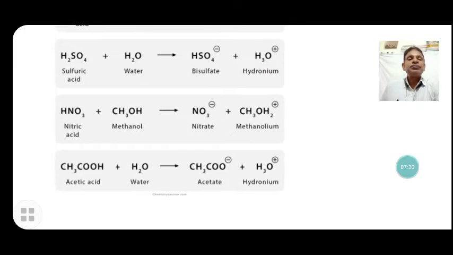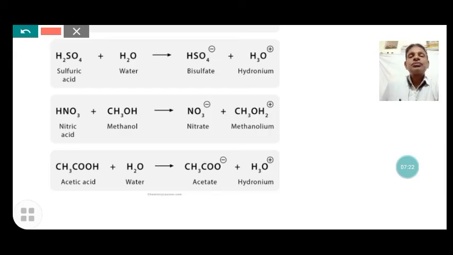Next example here, nitric acid and ethanol.